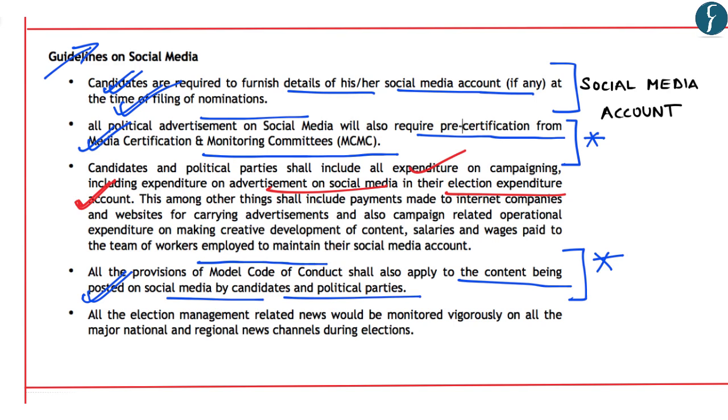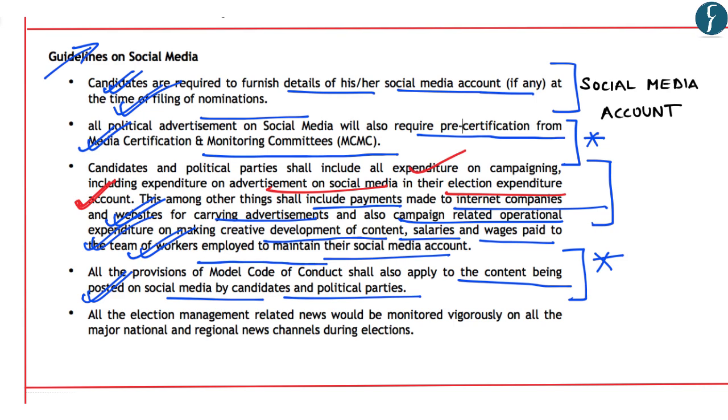Along with this, they also have to submit details with respect to lump sum amount or payments made to the internet companies and websites for carrying out their advertisements, and also campaign related operational expenditure on making creative development of content, salaries, and even wages paid to the team of workers employed to maintain their social media account. So basically, these political parties also have to submit expense details of their IT cell to the Election Commission of India. So all these guidelines with respect to social media for the upcoming general election also become important, and all these were highlighted in yesterday's press conference.